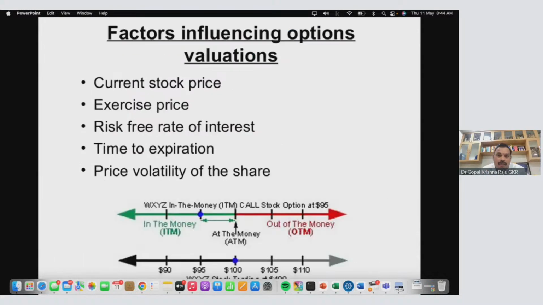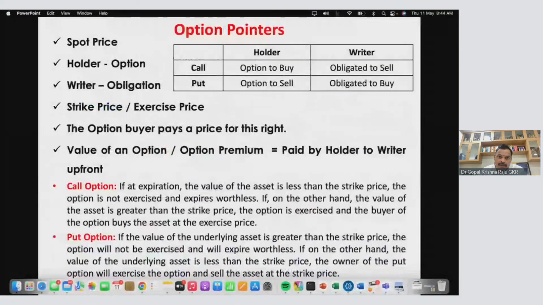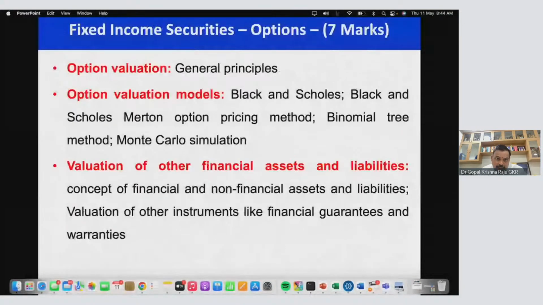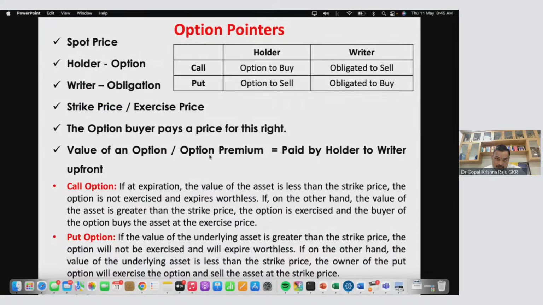Now, I'll take you to the concept of the factors affecting pricing of options. I want to make one observation here, this is your syllabus. How do you value an option? Because just now we saw option valuation, otherwise called an option premium. It is an upfront price paid by the option holder, because I have a right, so I have to pay this to the writer.